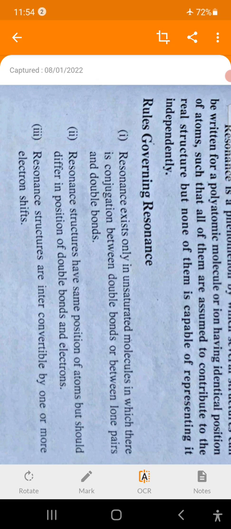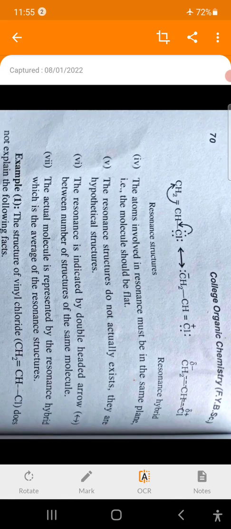Then third, resonance structures are interconvertible. That is, by shifting one or more electrons or bonds, the structures can be converted into one another. Then fourth, atoms involved in resonance must be in the same plane. Planarity is important. So that the pi bonds can overlap, the pi orbitals must be in the same plane, and therefore planarity is important for conjugation and resonance.